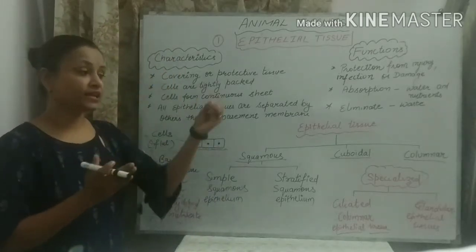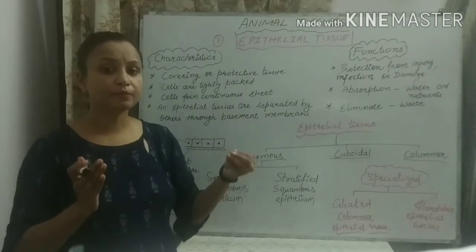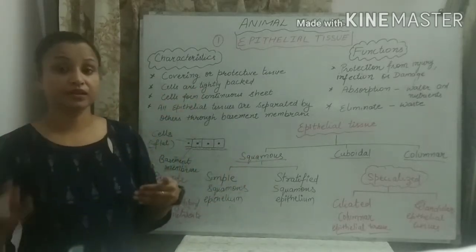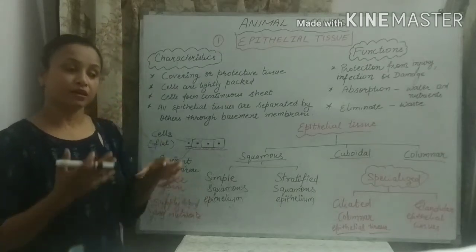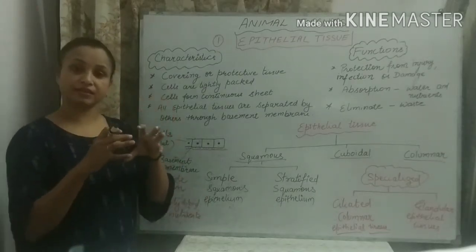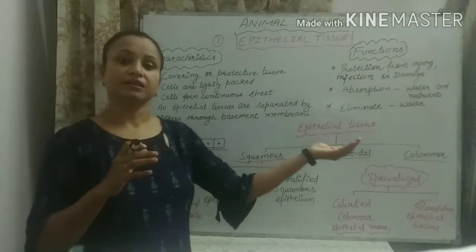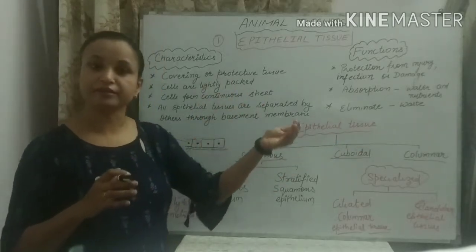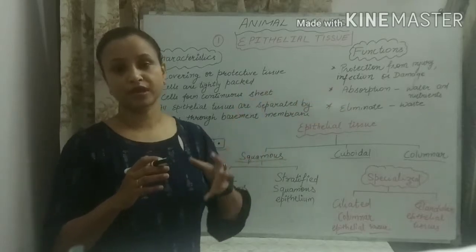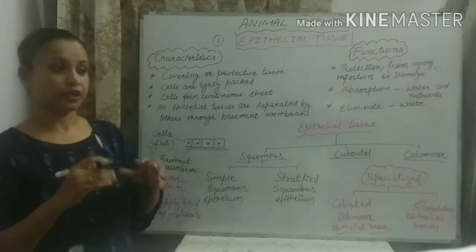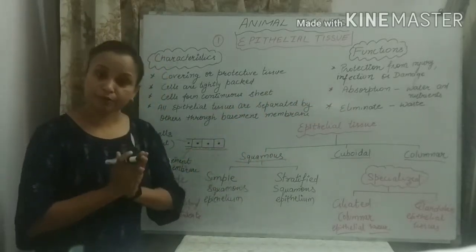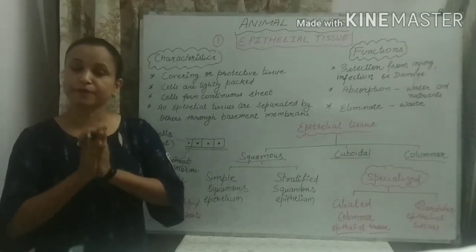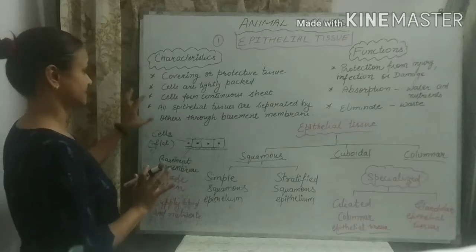If there is any kind of space present in between the cells, it can harm the internal organs, okay, because the space allows various kinds of pathogens, various kinds of virus and bacteria to enter from outside to inside our body. So to give total protection, the cells are tightly packed, no space is present in between the cells.